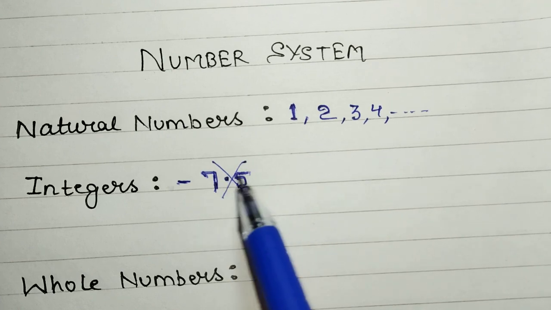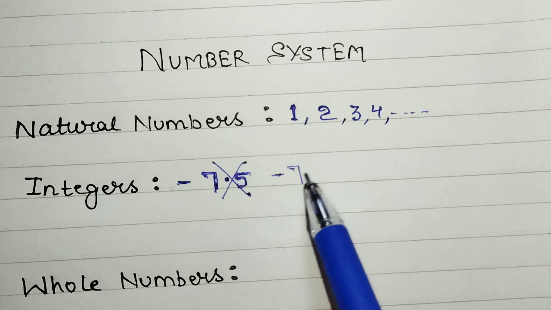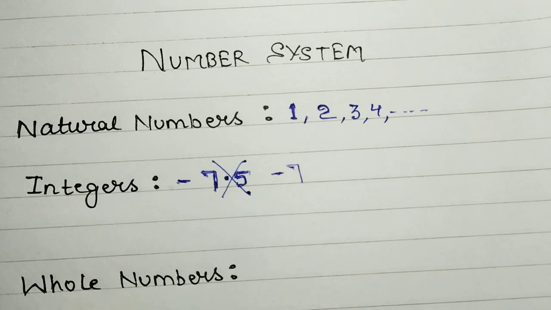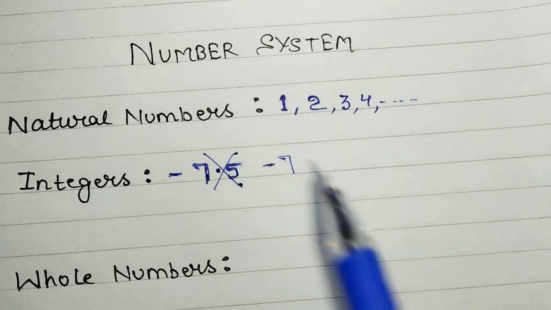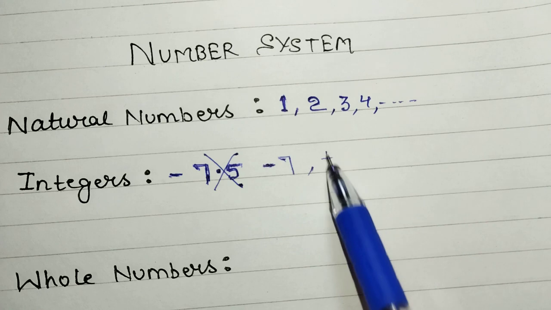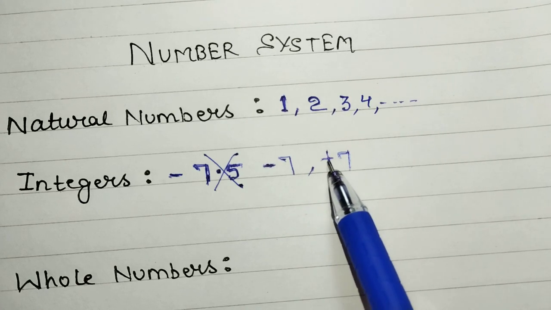So if I remove this decimal part, if I write it as 7 with no decimal part, then we will say it is an integer. It doesn't matter if I write 7 with a negative sign or with a plus sign, it will always be an integer, right?